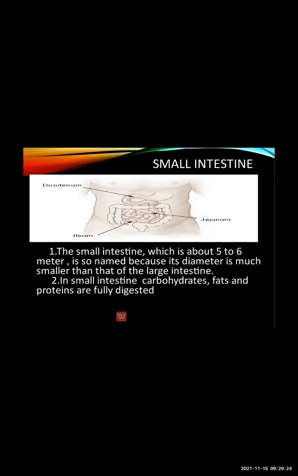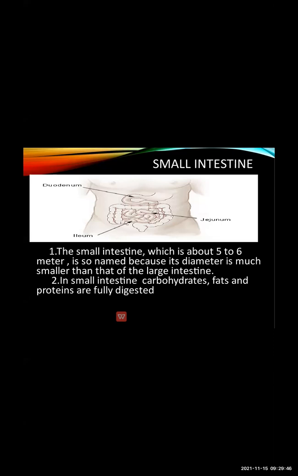Now, what is the work of the small intestine? Whatever carbohydrates, fats, and proteins are present in the food, and any leftovers, are fully digested in the small intestine.